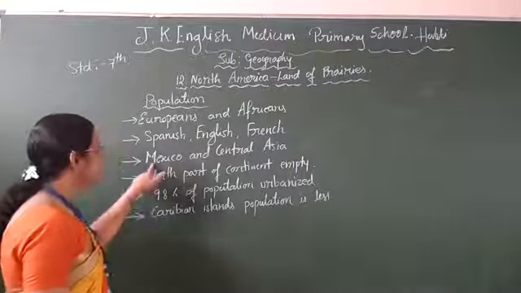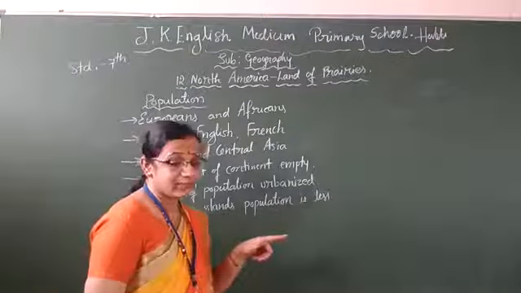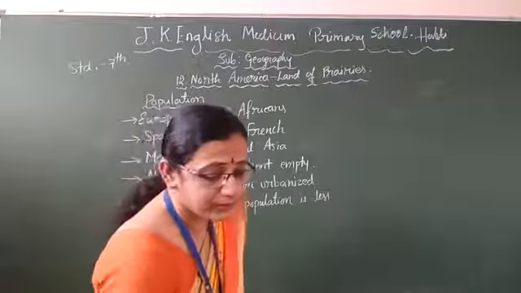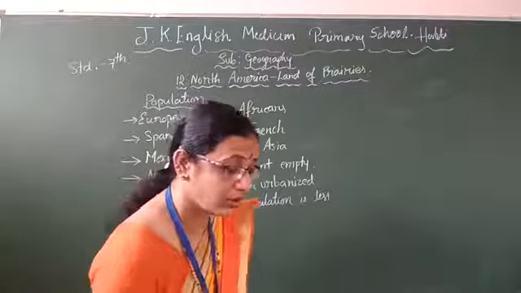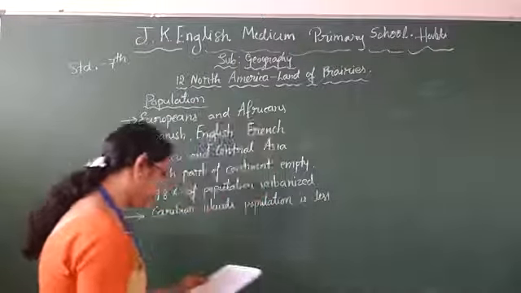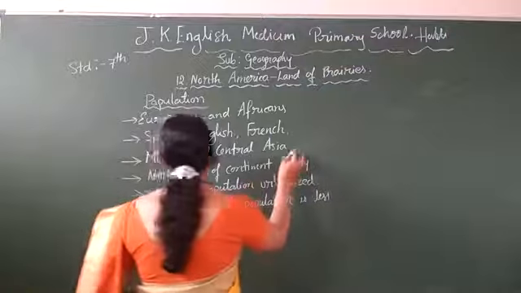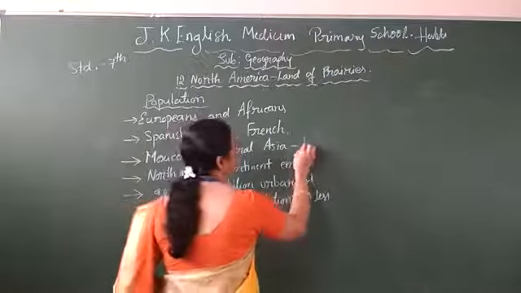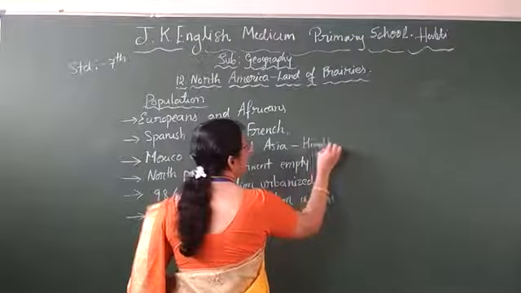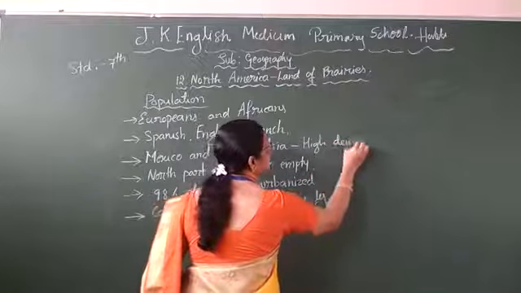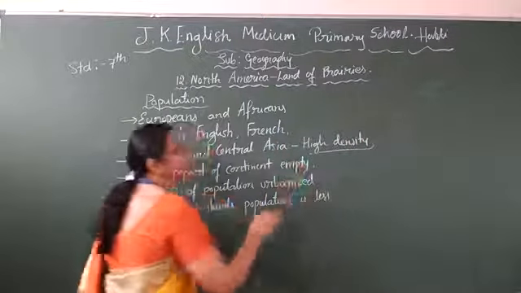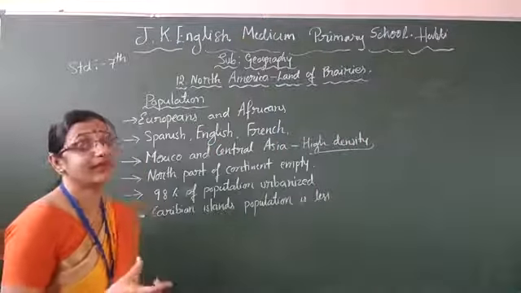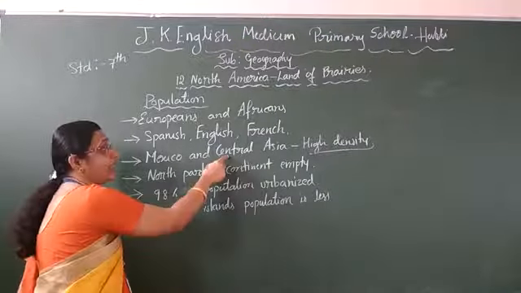Then Mexico and Central America, they are highly populated children. They have high density. Why is it high density? Because of the availability of minerals in the Central Highlands.